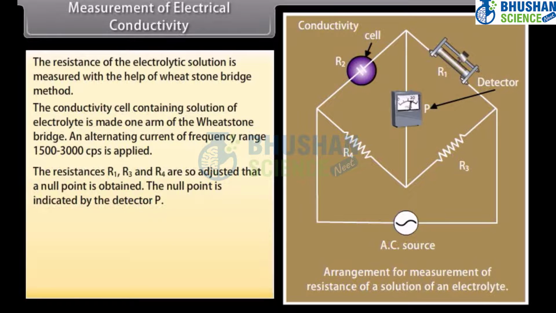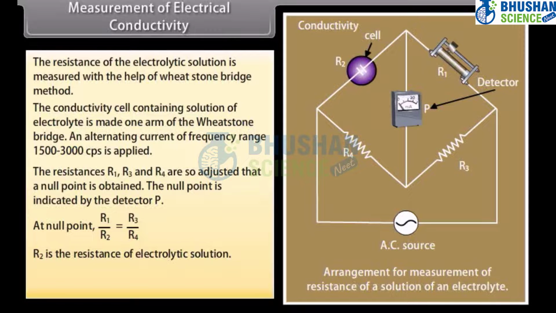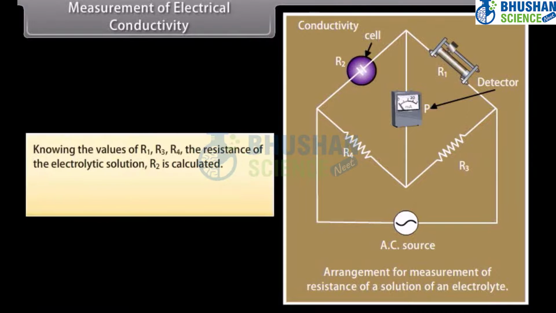The resistances R1, R3 and R4 are so adjusted that a null point is obtained. The null point is indicated by the detector P. At null point, R1/R2 = R3/R4. R2 is the resistance of electrolytic solution. R2 = R1 × R4 / R3. Knowing the values of R1, R3, R4, the resistance of the electrolytic solution R2 is calculated. The reciprocal of R2 gives the conductance of the solution.